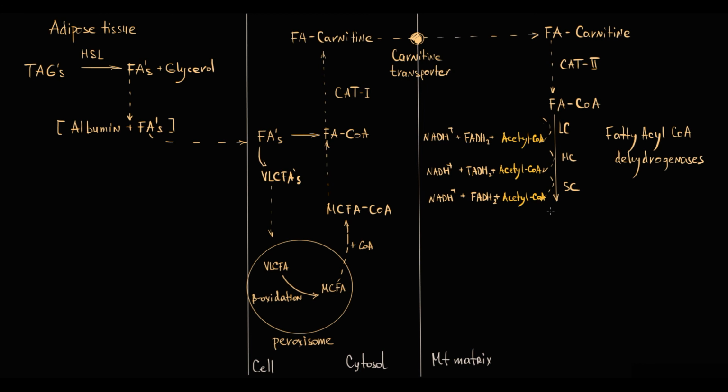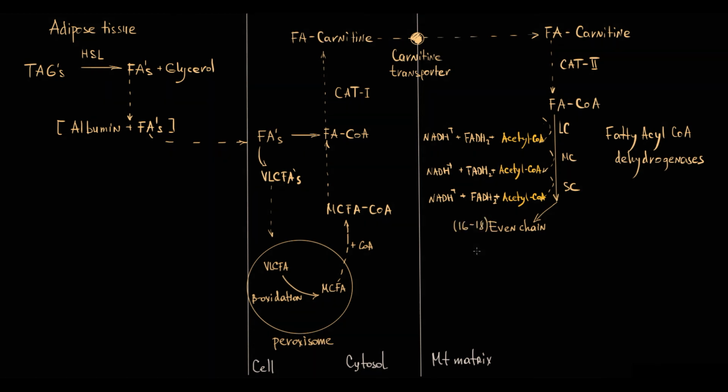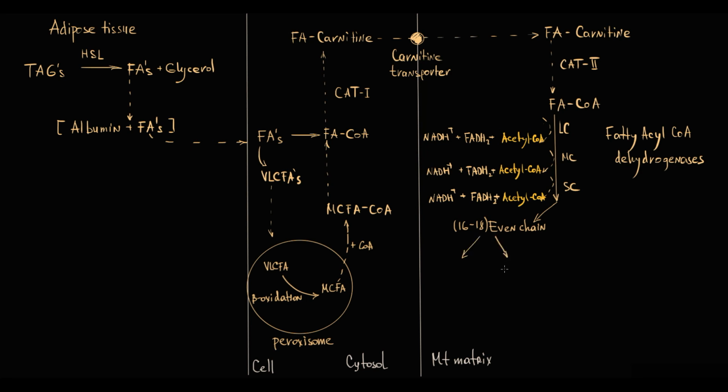Most fatty acids in our human body have 16 or 18 carbons, such fatty acids are called even chain fatty acids. In this case, if each time 2 carbons are cleaved, it leaves a fatty acid with 4 carbons, that is split into 2 Acetyl-CoA molecules, and Acetyl-CoA can be used in the Krebs cycle for energy production.